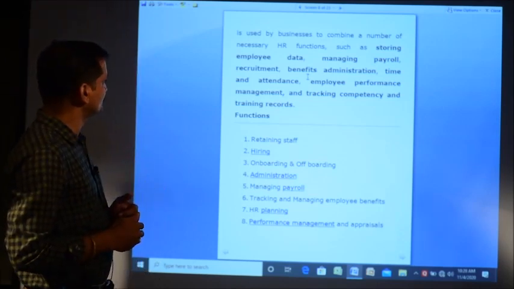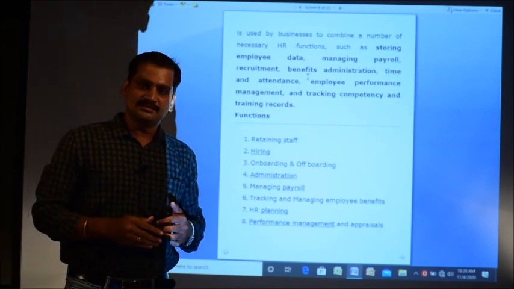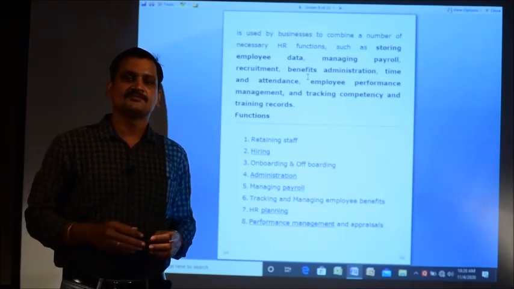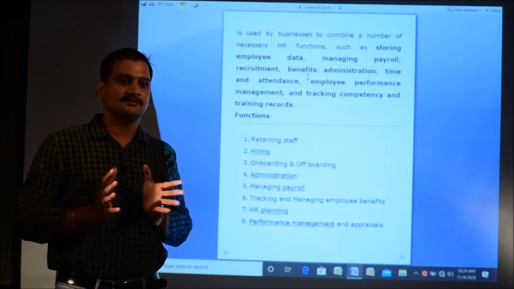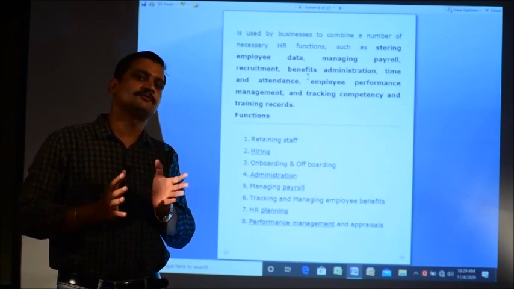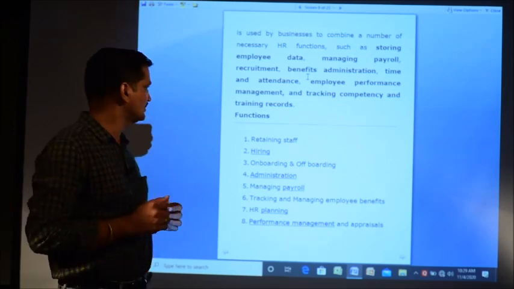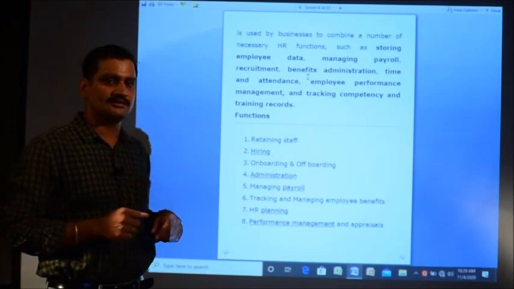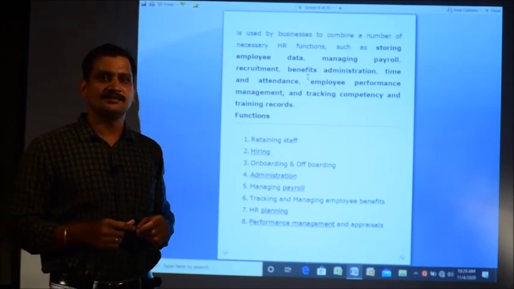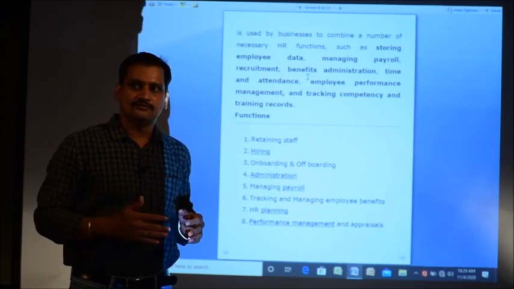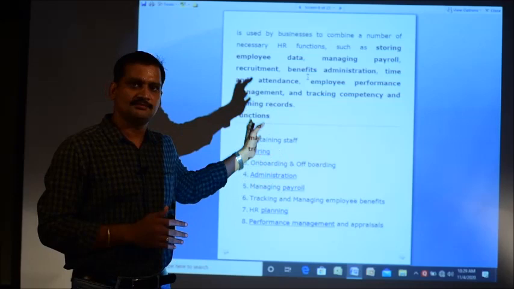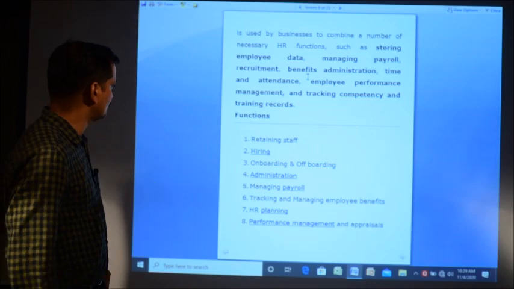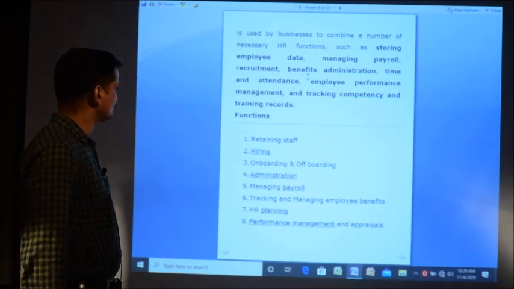And tracking competency and training records. Tracking competency is a similar thing to performance management. We can say which employees are more efficient, which are less. We can also keep track of that. And training records: time to time employees go for training, so that record can also be maintained and managed by using this human resource management software. So these are some of the functions pointed out that are used in this human resource management system.